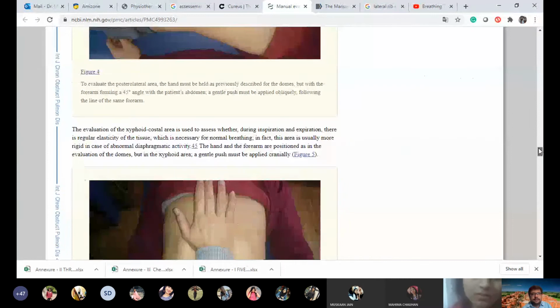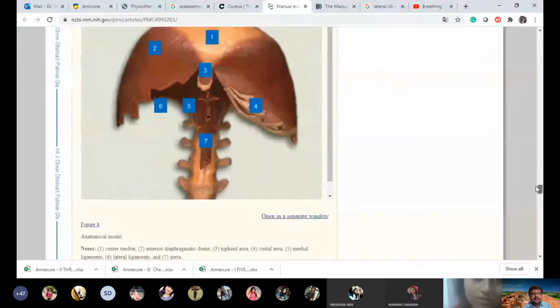Okay. So now you see these are the various positions, and this is the diaphragm. Point number 1 is the central tendon. Point number 2 is the anterior diaphragmatic dome, then the xiphoid area, and the fourth is the costal area. Can you see the ribs, from where these diaphragmatic fibers originate? This is the costal area. The fifth one is the medial ligament, the sixth is the lateral ligament, and the seventh is the aorta. You can see even the vertebrae are shown here. The fibers are coming from the vertebrae also. Okay, this is the diaphragm.